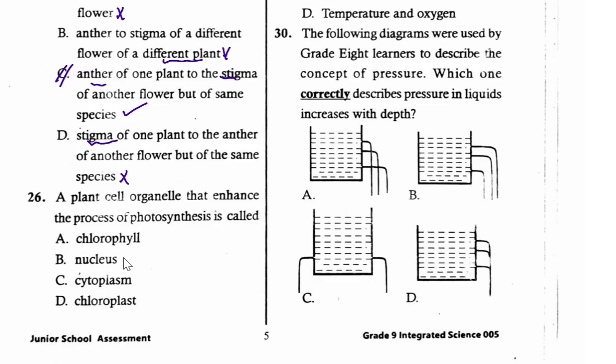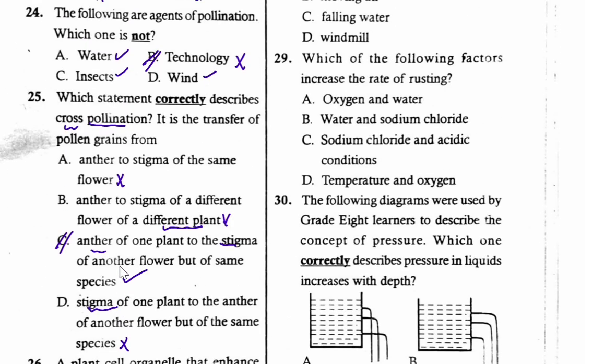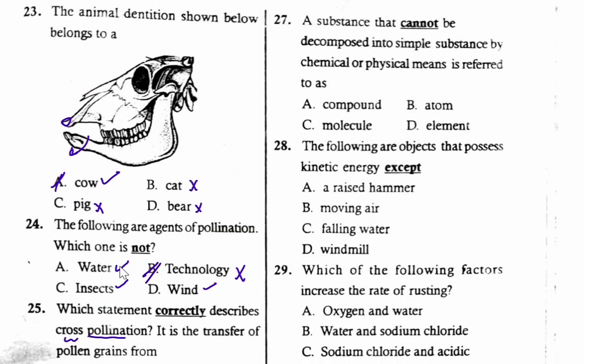To start with, nucleus controls all the cell activity and therefore does not enhance photosynthesis. Cytoplasm is the site for chemical reaction. So mainly the two. So chlorophyll are the pigments which are found within the chloroplast. And therefore that one is not the correct answer. Correct answer is D, chloroplast. So chloroplast is the organelle that enhance the process of photosynthesis. Let's continue to question number 27.